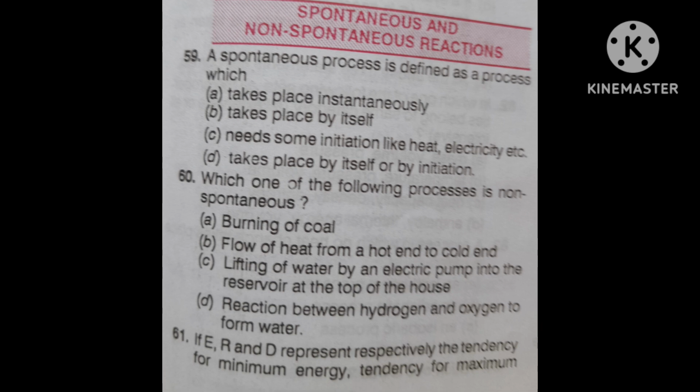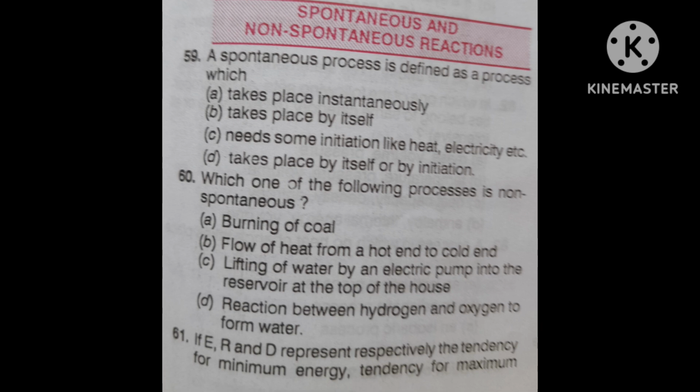If capital E, capital R and capital D represent respectively the tendency for minimum energy, the tendency for maximum randomness, and the overall driving force, and arrows represent the direction and magnitude of this tendency, which one of the following applies correctly to the reaction?